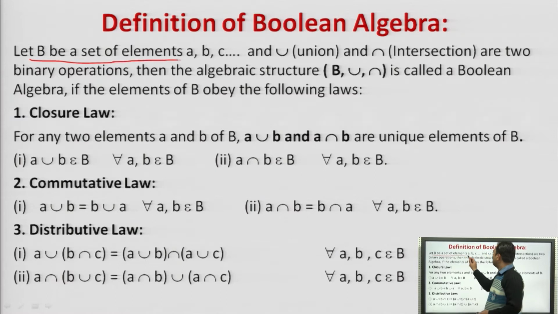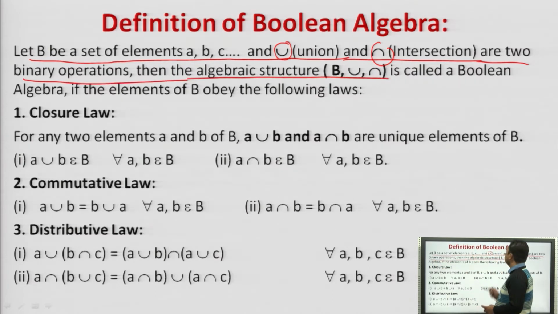Let B be the set of elements A, B, C. A Boolean algebra contains a set of elements A, B, C, and a union and intersection. This is a union operation and this is an intersection; these are the two binary operations. Then the algebraic structure B, with union and intersection as the two binary operations, is called a Boolean